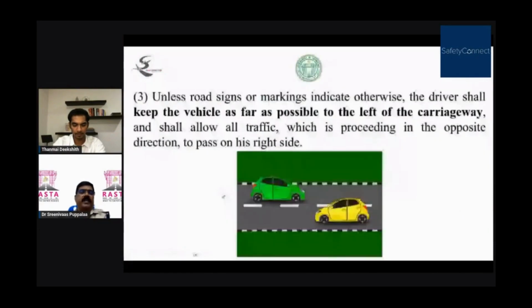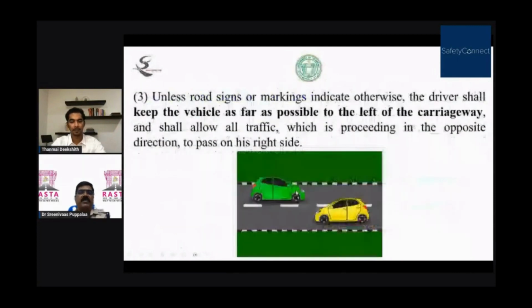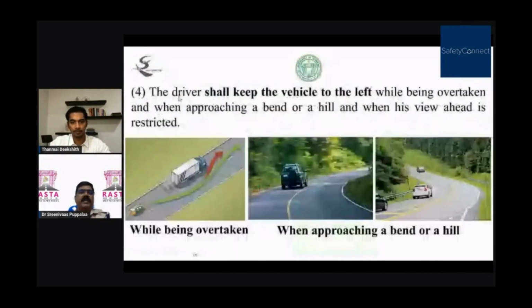Use of roads by vehicles. Vehicles shall be driven on the carriageway, on the left side. We all know that. Unless road signs and markings indicate otherwise, the driver shall keep the vehicle to the left of the carriageway, and the driver shall keep to the left while being overtaken. Suppose your vehicle is being overtaken by another vehicle, you have to keep left.